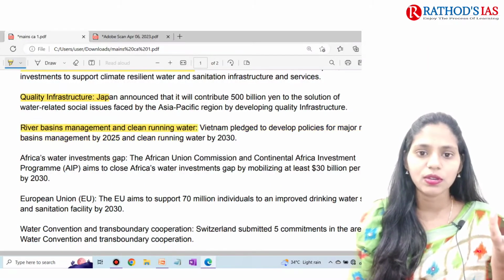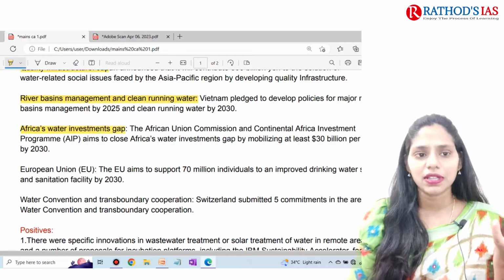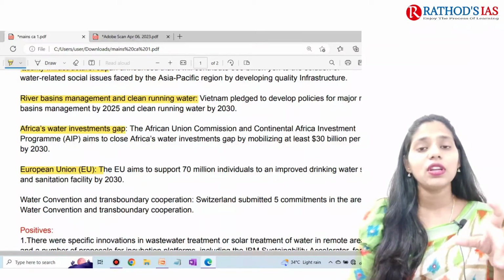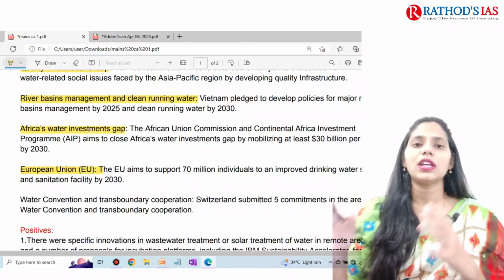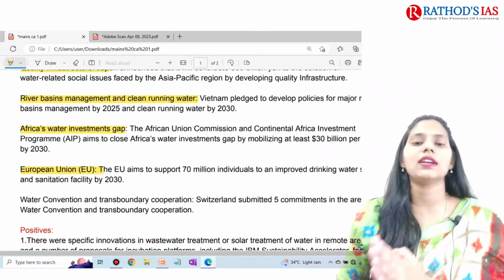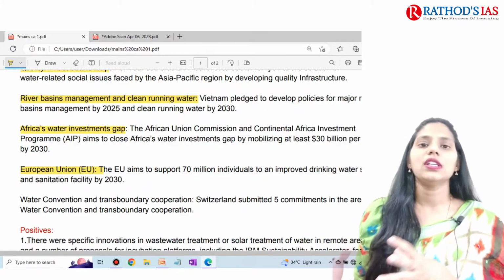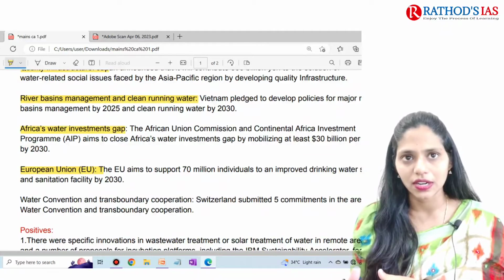Right? So that is also one important commitment. And the next one is the Africa water investment gap and European Union commitments. Even if we want to address this global water crisis, India as a country cannot take the steps alone. So here we need transboundary cooperation. We need cooperation between the countries.